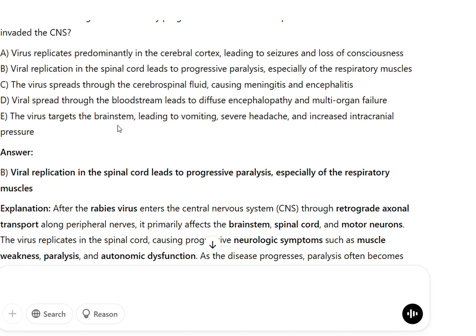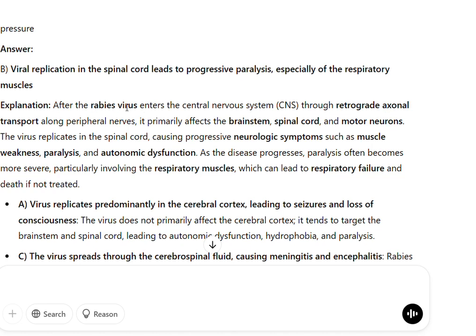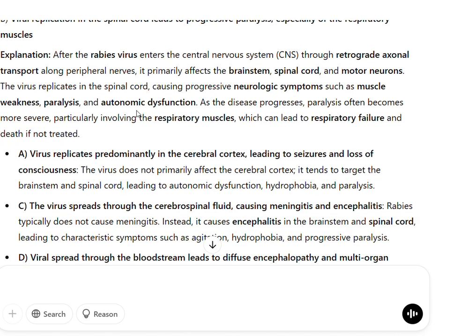Answer B. Viral replication in the spinal cord leads to progressive paralysis, especially of the respiratory muscles. Explanation: after the rabies virus enters the central nervous system, CNS, through retrograde axonal transport along peripheral nerves, it primarily affects the brainstem, spinal cord, and motor neurons. The virus replicates in the spinal cord, causing progressive neurologic symptoms such as muscle weakness, paralysis, and autonomic dysfunction. As the disease progresses, paralysis often becomes more severe, particularly involving the respiratory muscles, which can lead to respiratory failure and death if not treated.